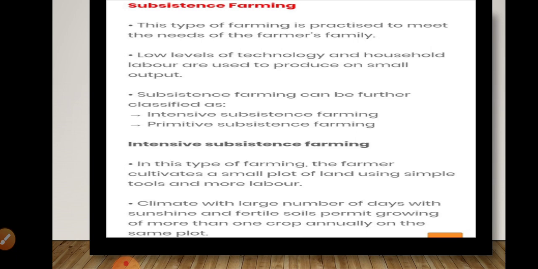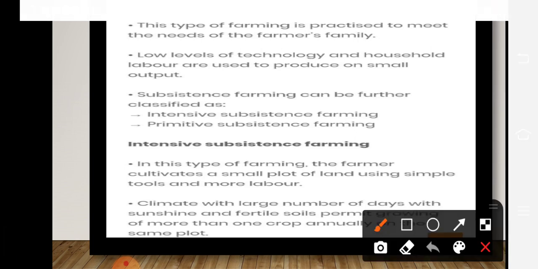So subsistence farming. This type of farming is practiced to meet the needs of only the farmer's family. Here, children, a small amount of labor is going to be used. Along with the small amount of labor, the farmer is going to produce the goods, but he is going to produce the product only to fulfill his family's need. He is not going to sell the farm products, whatever he has produced in the agricultural activity.